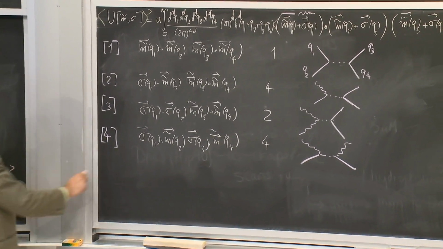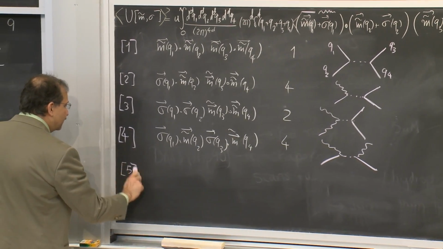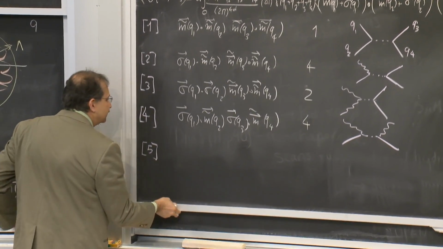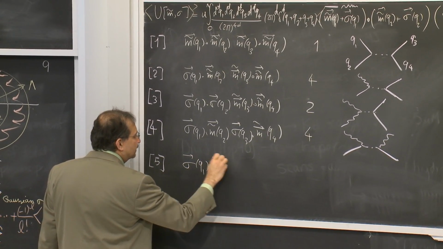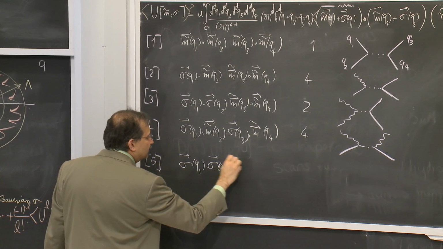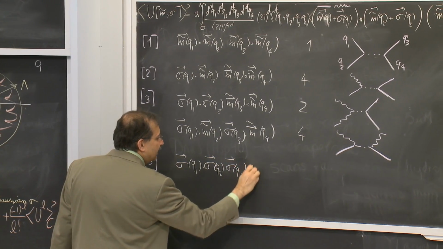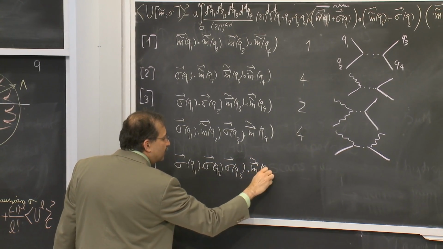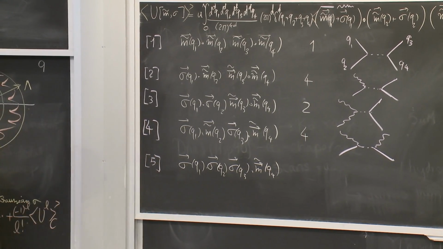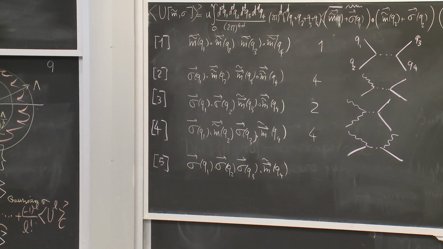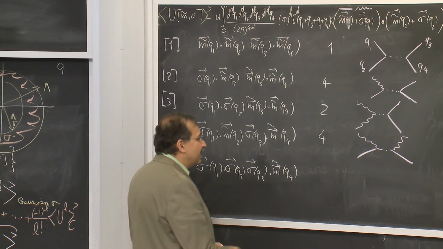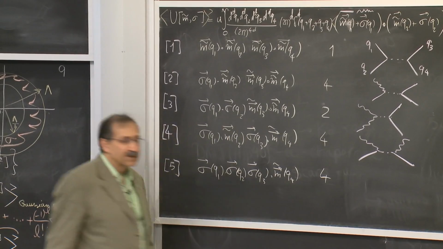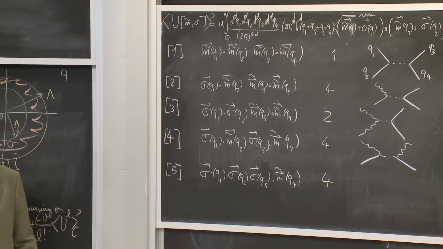And then I have the possibility of three things replaced. So I have sigma of Q1, sigma of Q2, sigma of Q3, m tilde of Q4. And again, now it's the other way around. One term is left out of 4 to be m tilde. So this is again the degeneracy of 4.